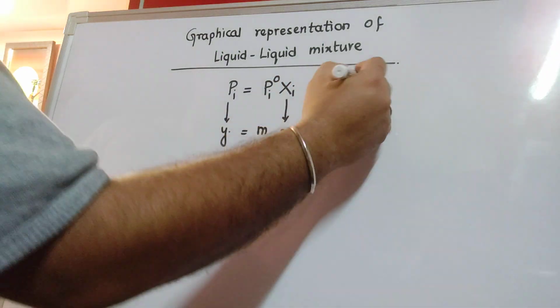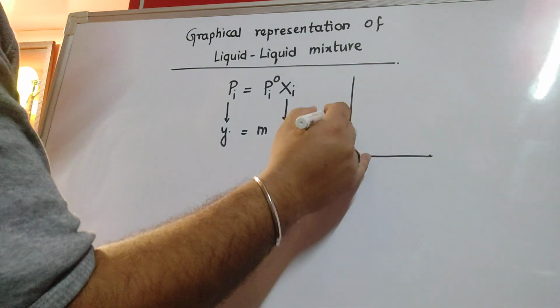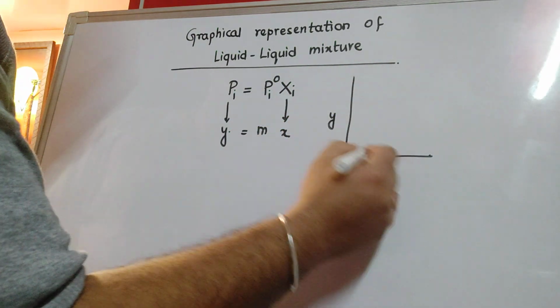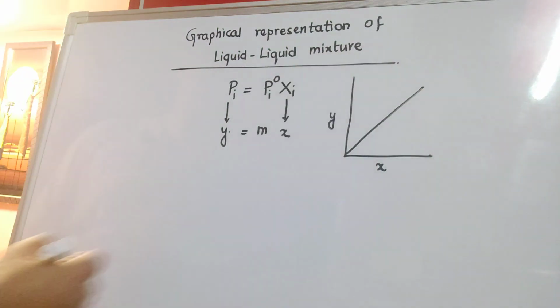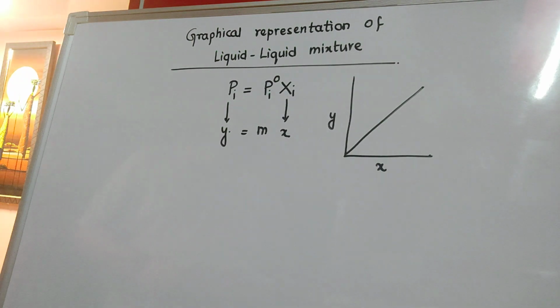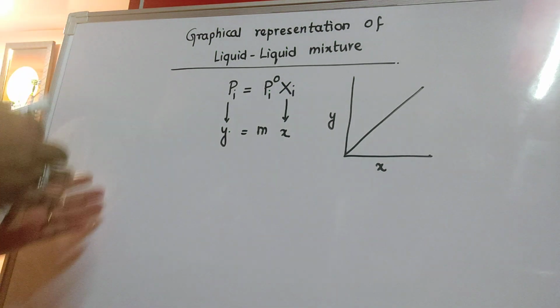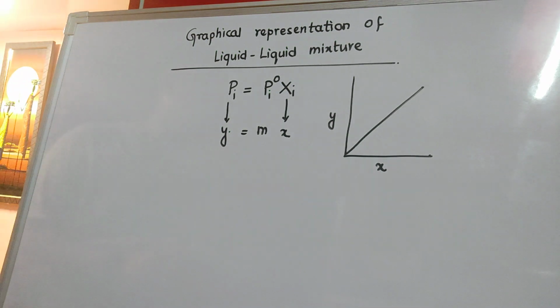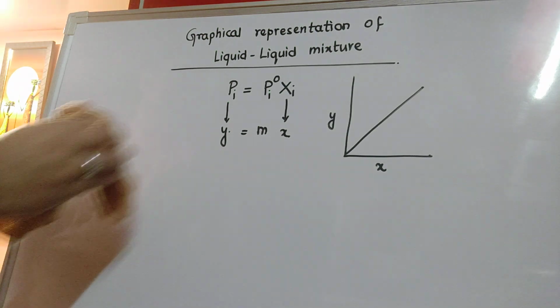And we know that for such a graph, it is a straight line passing through the origin. So keeping in mind this fact, if I apply this concept to both A and B separately, then we can understand the graph.